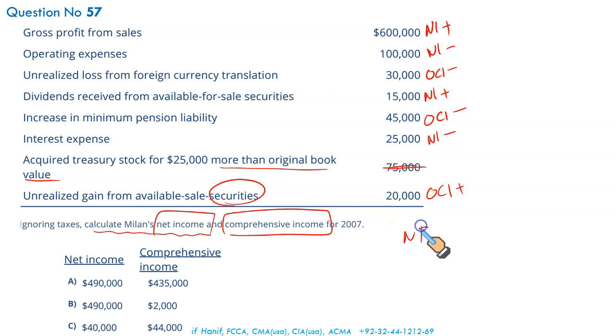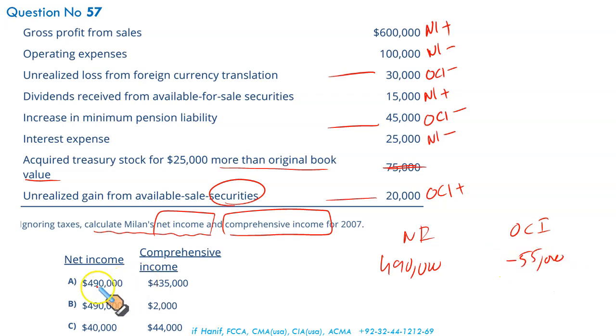Let us calculate the net incomes and OCIs, and then we will give our conclusion. So net income, adding 600 plus 15,000 less 25,000, it gives you a total of 490. Then 30,000 negative, 45,000 negative, and 20,000 positive. It gives you overall net OCI of negative 55. So your net income is 490.